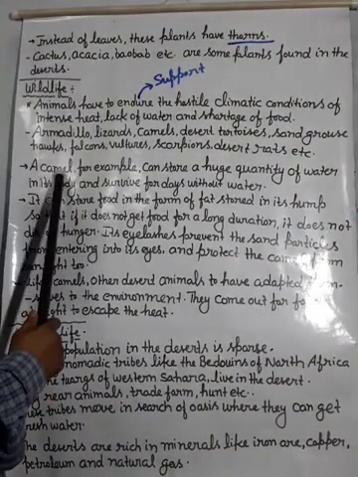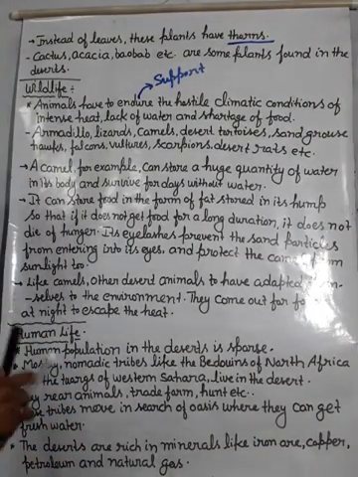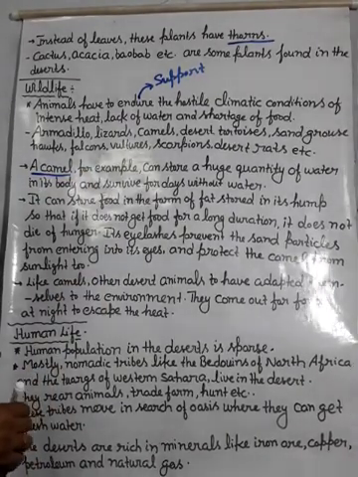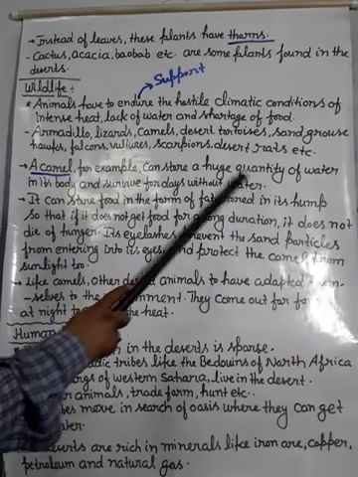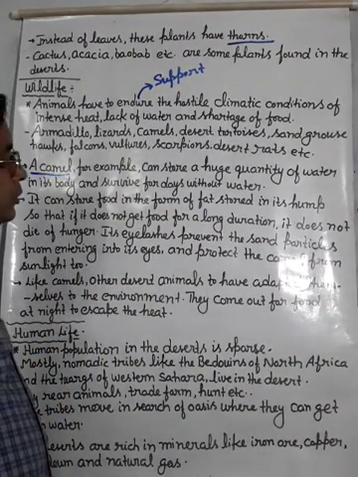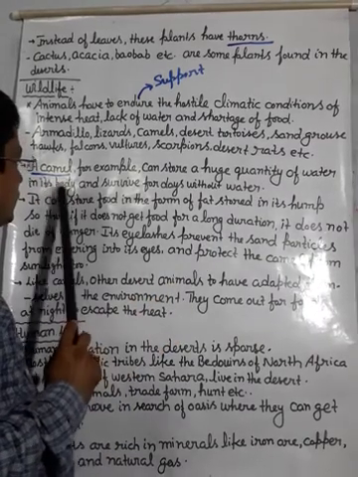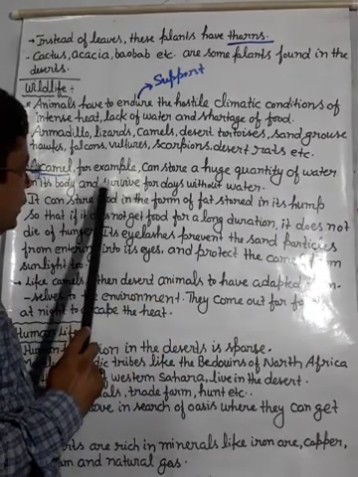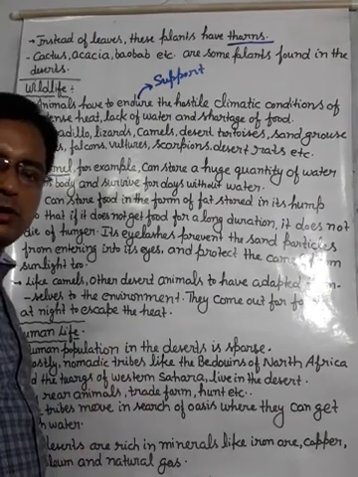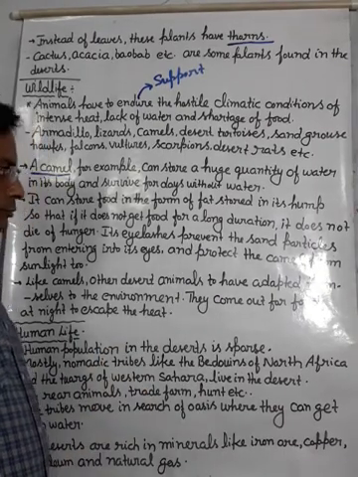One animal is the camel. A camel can store a huge quantity of water in its body and survive for days without water.